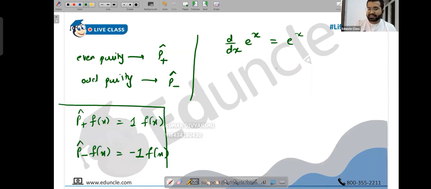So like I said, derivative of e raised to x is e raised to x, or you can write it as 1 into e raised to x. 1 into e raised to x can be written as P plus cap into e raised to x. So d by dx is an even parity operator. Understood? Here d by dx is an even parity operator.